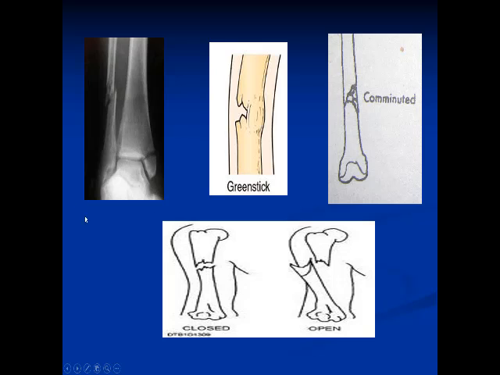For example, this is a simple fracture. It is only one line fracture. This is a greenstick fracture here. As you can see, this is the fracture and this is bending to the other side. This is a comminuted fracture. The fracture site contains many bone fragments. This is what we call the open fracture. Here the bone ending is piercing the skin, and we can call it also a displaced fracture. And this is a closed, undisplaced fracture.